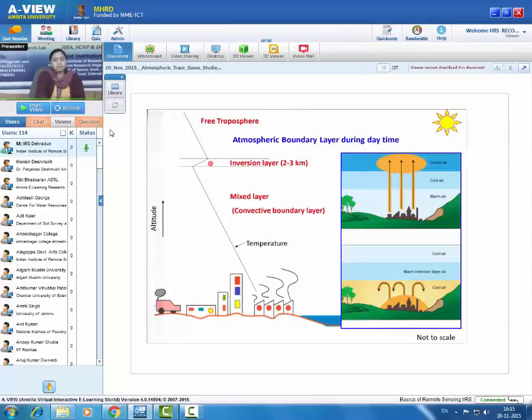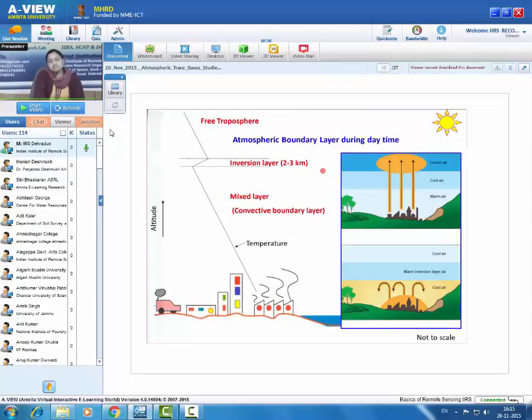During daytime, boundary layer height is maximum around 12 o'clock to 2 o'clock, and its height is very small during night time. Similarly, the boundary layer height is high during summertime and it is low during winter time.